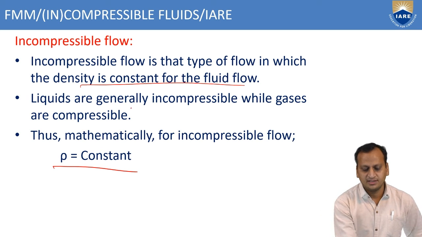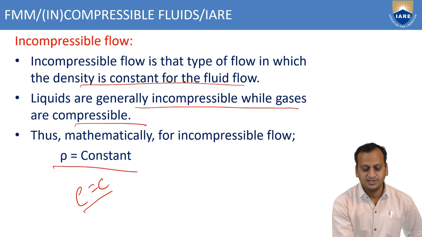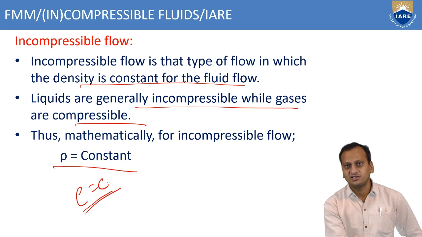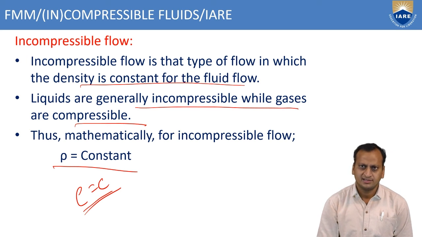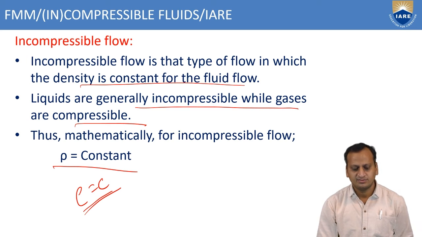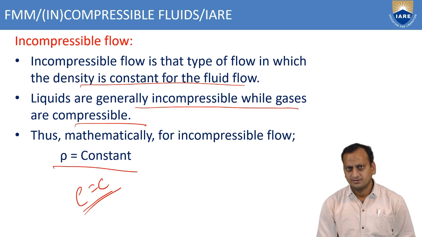Liquids are generally incompressible, while gases are compressible. Thus, mathematically, we can express incompressible flow as rho equals a constant. Generally, liquids are considered incompressible and gases may be considered compressible. So this is the difference between incompressible and compressible fluids and flows.